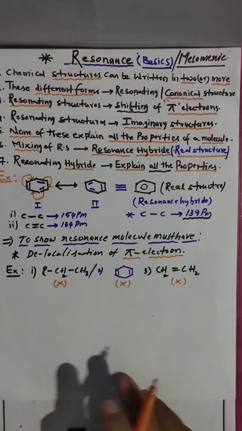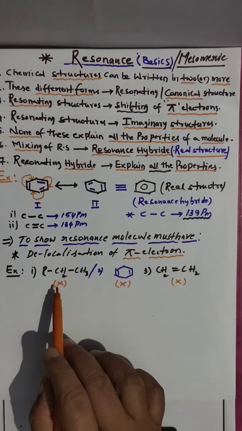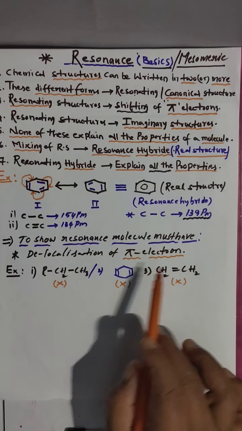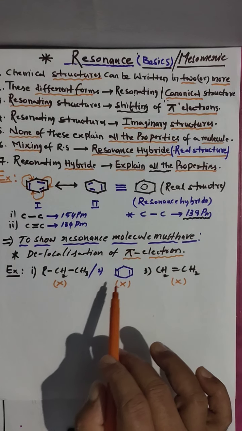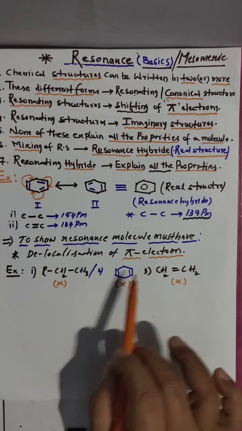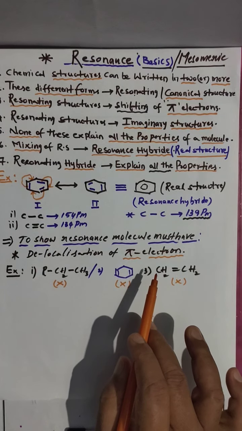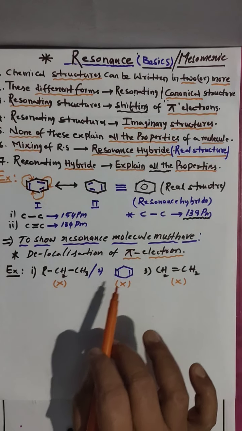The third example I am giving is CH2=CH2. Here pi electrons are there, but it will also not show resonance. Sir, you told us pi electrons are a must. Pi electrons are one of the reasons, but that is not the only reason. So only having pi electrons will not show resonance. Along with pi electrons, some other conditions also have to be satisfied.